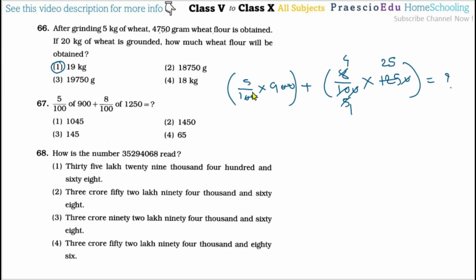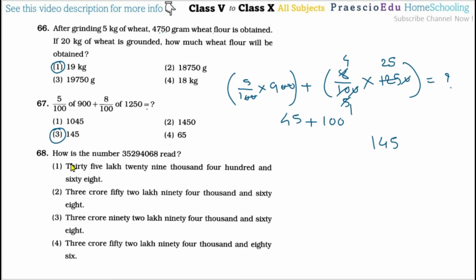Now 2 4 the 8 and 2 5 the 10, and 5 1 the 525. Okay, so then 5 multiplied by 9, that is 45, plus 4 multiplied by 25, that is 100. So that means 145. So that is the answer for this one, and this is given in option number 3.